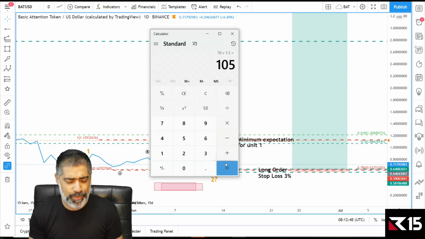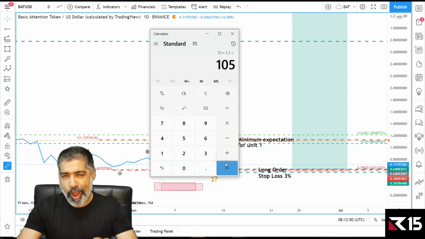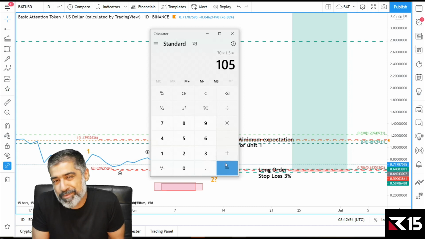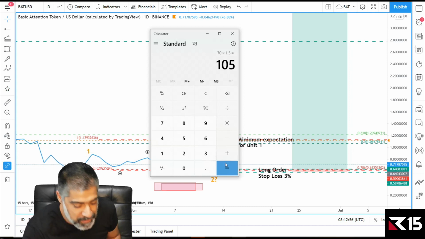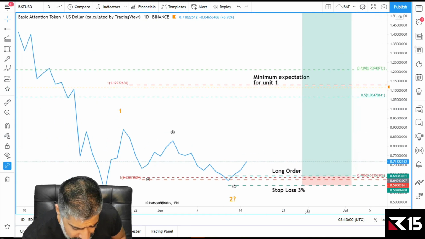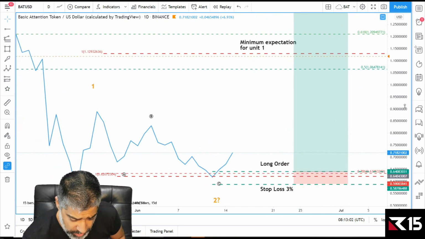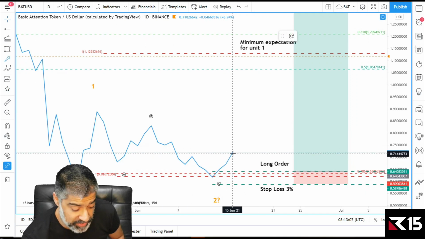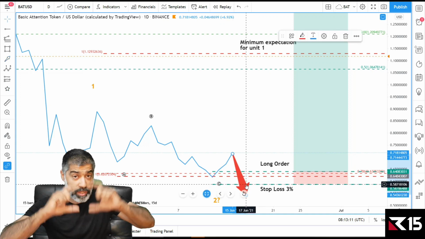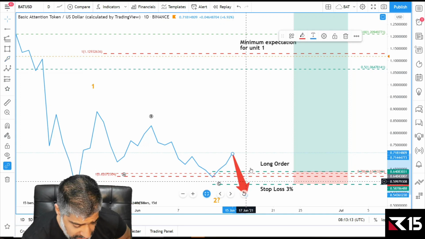Basic Attention Token. We have a strong argument, but we've put our money where our mouth is, right? So it's not just a case of, hey, I'm speculating for the sake of speculating. We bought this position. We've got a stop loss in play, which is down here. It's not risk-free yet. Still risk, which means the market can turn. That's why we only risk 3% to find out if we're right. We can get stopped out and take a small loss, 3%. But if the market unfolds as anticipated,